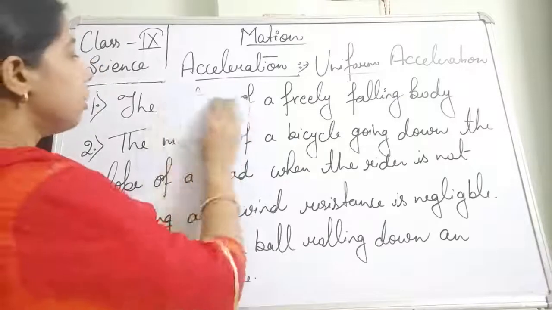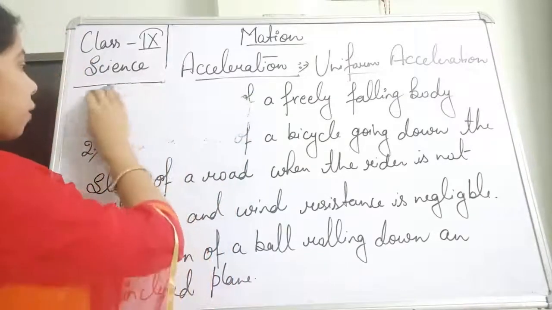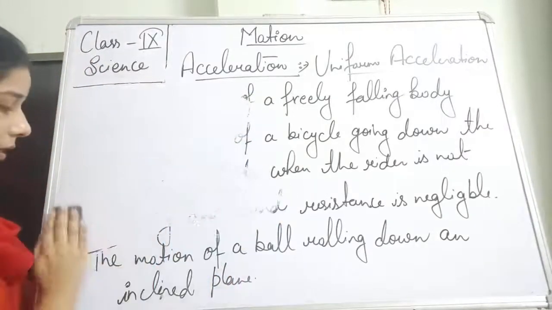Let us see the non-uniform acceleration. What is a non-uniform acceleration?